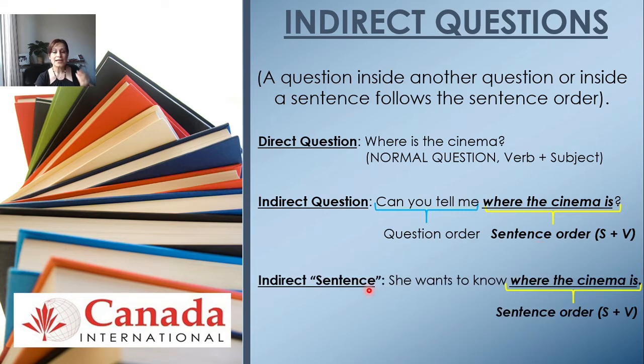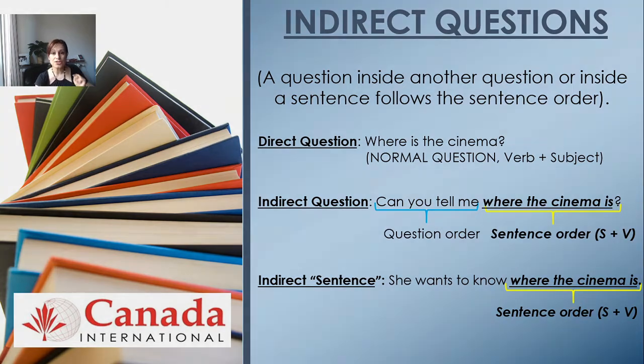Now, indirect sentence. She wants to know where the cinema is. This one, it's a normal sentence, and it's a bit more logical, right? That to have the subject plus verb. And remember, where the cinema is, in this case, it's not a question.